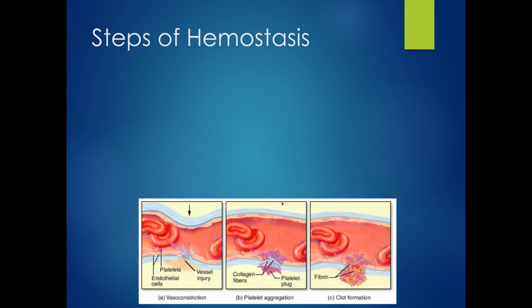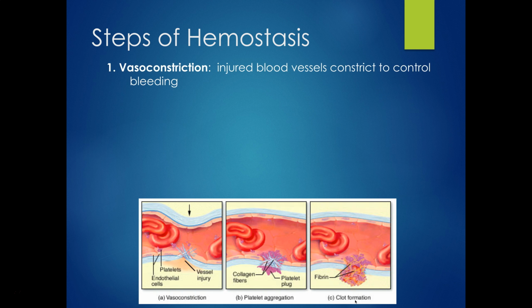So let's talk a little bit about the steps of hemostasis. As you can see from the picture down here, we have three basic steps of hemostasis. First, we have vasoconstriction. Then we have platelet aggregation, or primary hemostasis. And then finally, we have secondary hemostasis, or clot formation. Let's talk a little bit more about those. Vasoconstriction is exactly what it sounds like. Vaso means vessels, blood vessels specifically, and then constriction is constriction of those blood vessels.